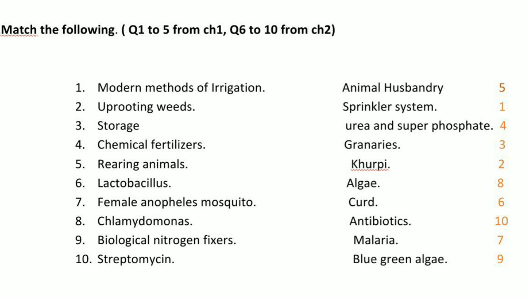Next is streptomycin. You have heard of streptomycin, tetracycline. These are the antibiotics which are helpful in killing bacteria. If any bacterial infection occurs to a human, then these antibiotics will be helpful to kill those bacteria. So streptomycin, tetracycline, these are the antibiotics. In our answer column, antibiotics is the right answer for question 10, streptomycin. It is displayed here on our screen also. You can see which is the right answer for those particular questions.